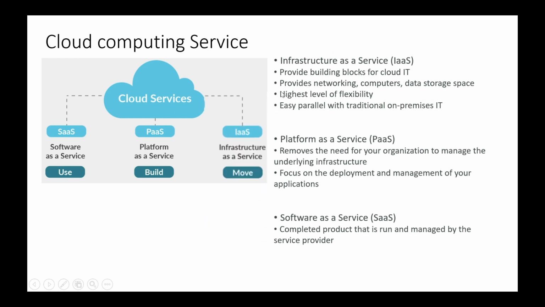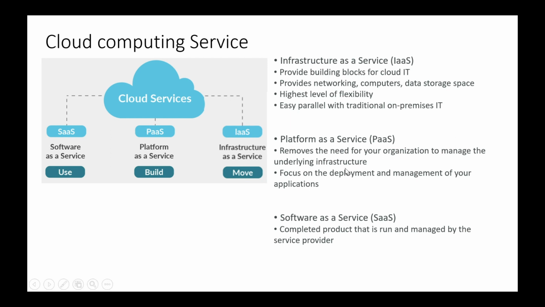So what comes under the infrastructure basically? The physical things. What are the physical things? The CPU, the storage, the networking between those CPUs, and the data storage space for storing purposes. All these physical things come under infrastructure. So if those things are provided as a service from the cloud, then those come under the category of infrastructure as a service.